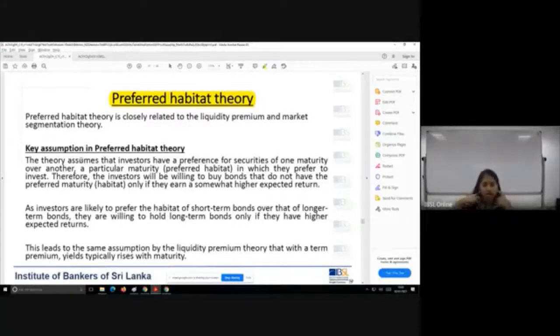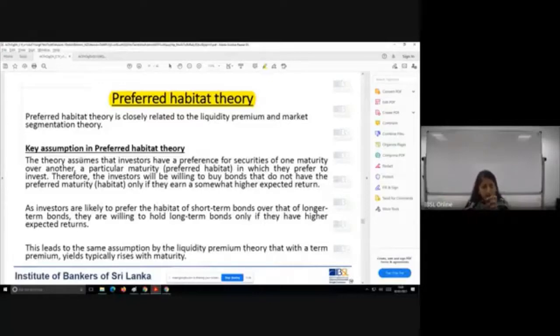Now, in the market segmentation theory, we said, look here, people have one kind of maturity in mind. Therefore, they will only focus on that market. They're not going to worry about what's happening in any other market. So if I need to buy a house in 5 years, I'm going to save money or invest my savings in a 5-year bond. Why? In 5 years it will mature and I will have money to pay to get my house.